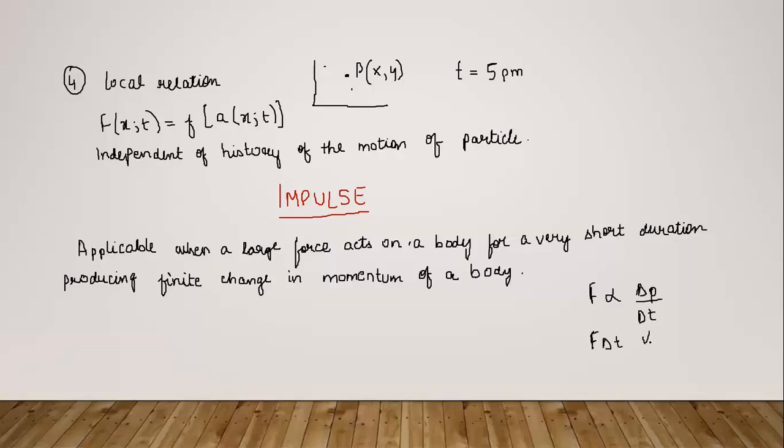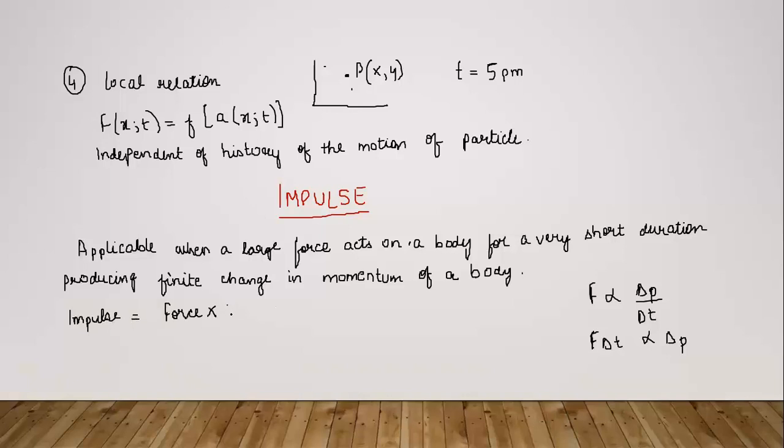F delta t is directly proportional to delta p. So what is this? Delta p is the change in the momentum, that is m times (v2 minus v1). And this F into delta t is also proportional to the change in the momentum. So we define impulse using this expression only.